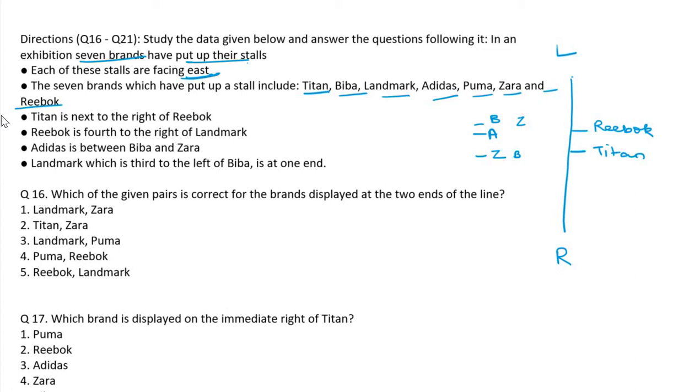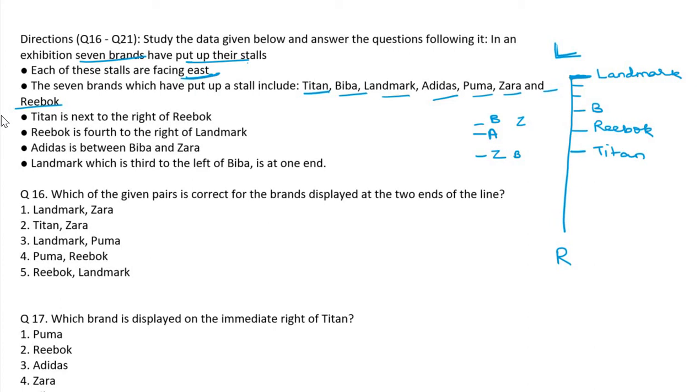Landmark is third to the left of Biba. Third to the left. Suppose Biba is here. Third left: 1, 2, 3. This is the left direction, and left we already mentioned. So this is Landmark. Landmark, which is third to the left of Biba, is at one end. Biba is here.